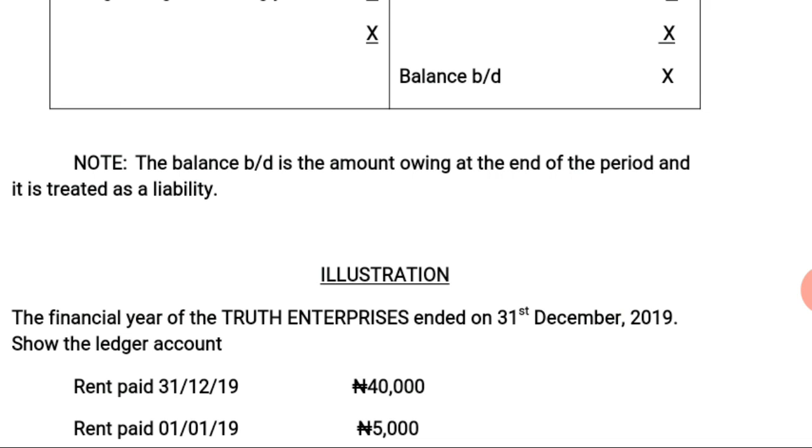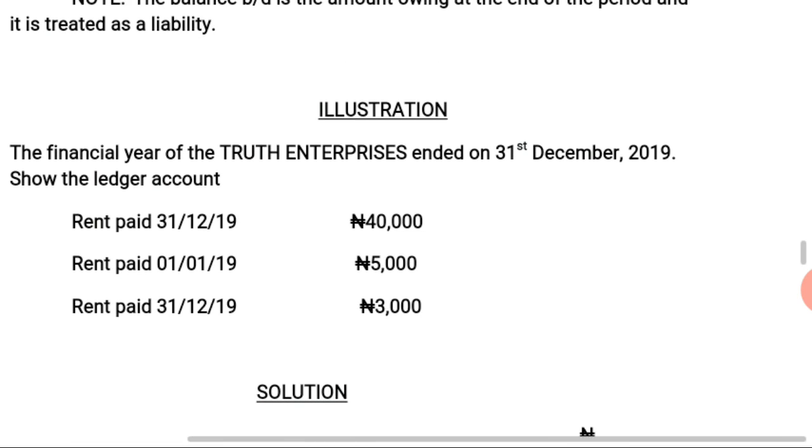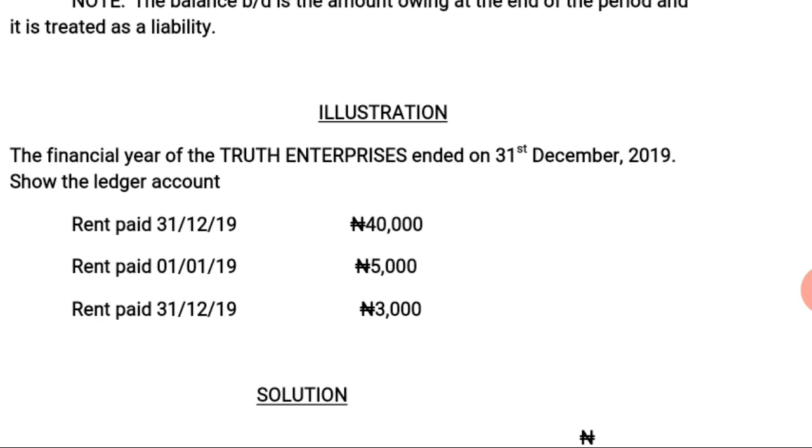Note: the balance brought down is the amount owing at the end of the period, that is for the current period, and is treated as a liability in the balance sheet. Let's have an illustration on expenses account, how we determine the amount that is going to be transferred to the profit and loss account.